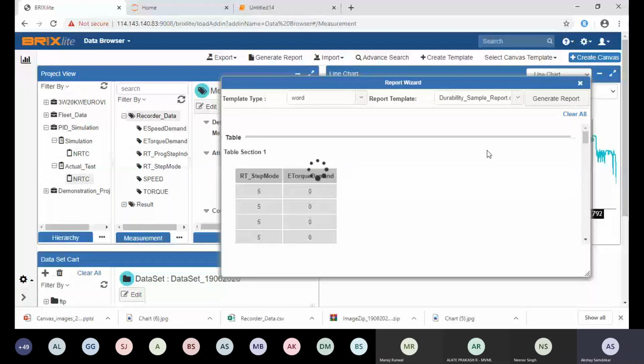It will go to that particular column of the Word file and insert the data in that column. So for any Word template you have, you can generate this type of report. So this is a kind of report you can generate.